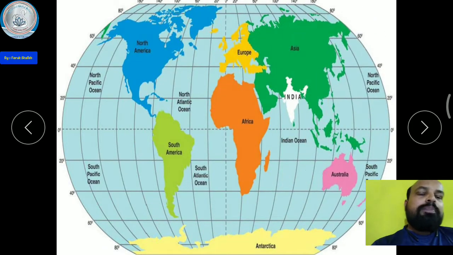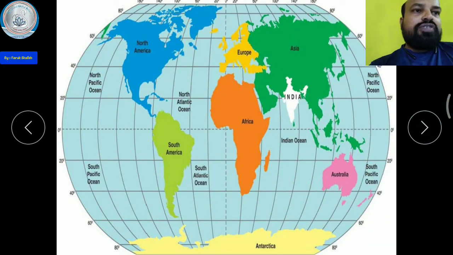So here is the map, dear students. First I asked the question: how many continents are there in total? The continents are Asia, Africa, North America, South America, Antarctica, Europe, and Australia. If anybody asks which is the largest continent in the world, the largest continent is Asia, and the smallest continent is Australia.